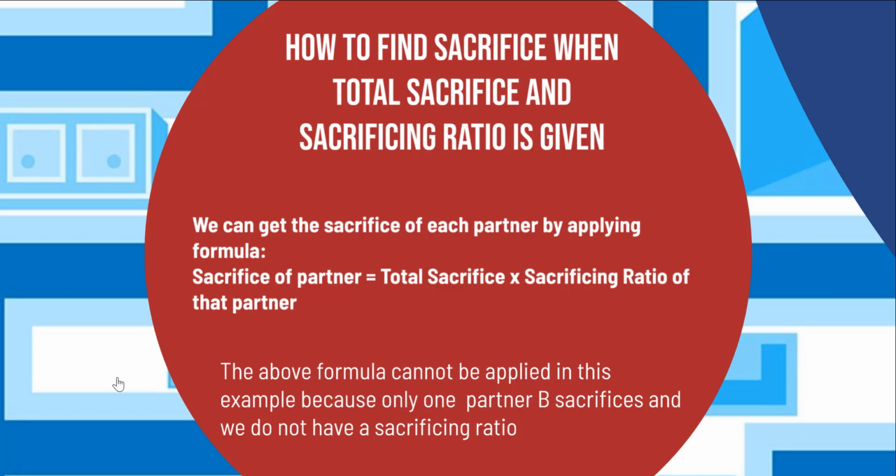We have to apply the formulae: sacrifice of partner is equal to the total sacrifice multiplied by the sacrificing ratio of that partner. However, this formulae cannot be applied in this example because there is only one partner, B, who's sacrificing, and we do not have a sacrificing ratio. So the entire 14 chocolates has been sacrificed by partner B out of the 42 chocolates.